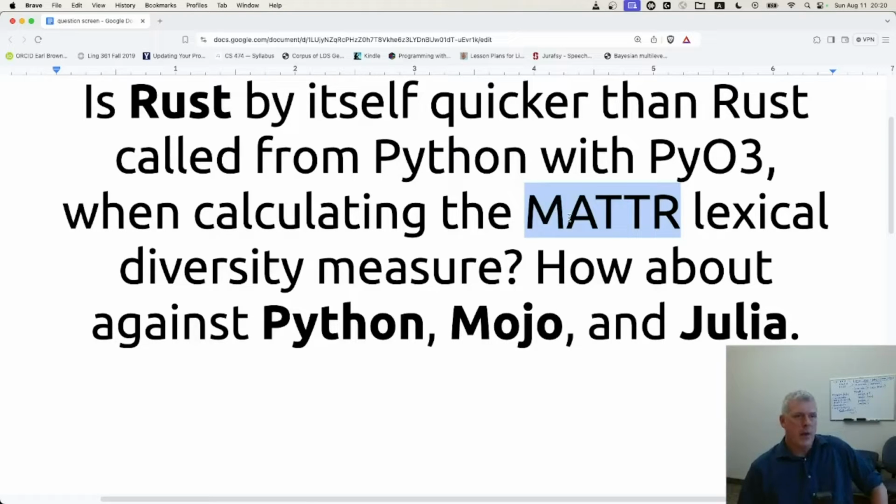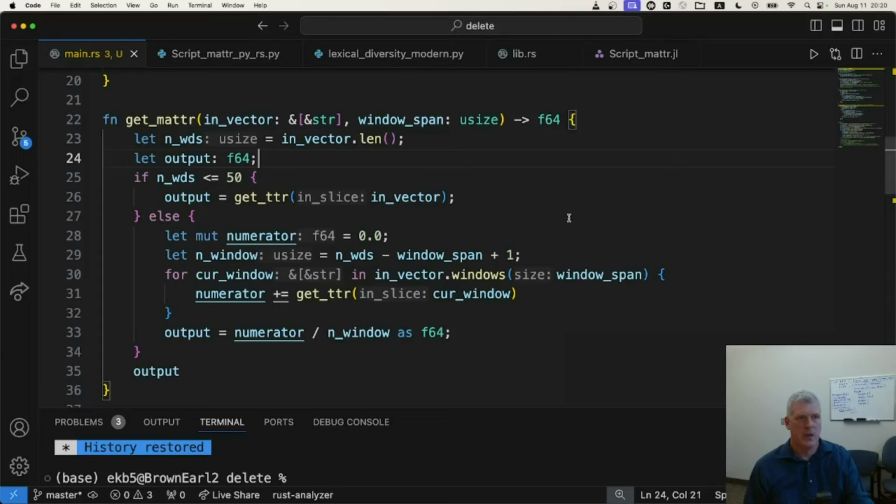And I was surprised to see that Python was quicker than Rust called from Python. And so the natural follow-up question I had was, would Rust be quicker by itself than Rust called from Python, as called through the PyO3 package? So that is the purpose of this video, is to answer that question.